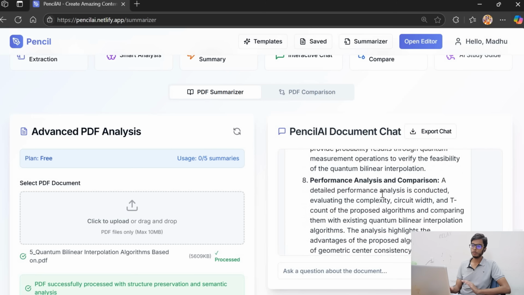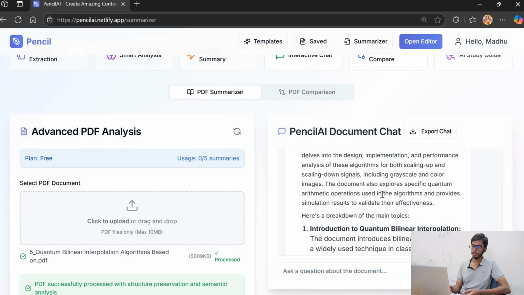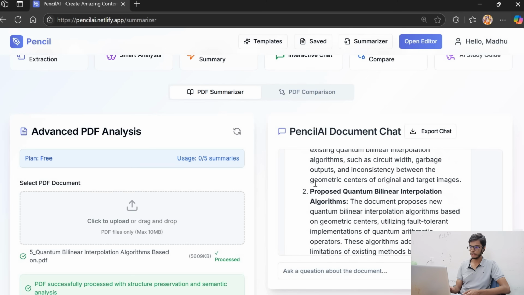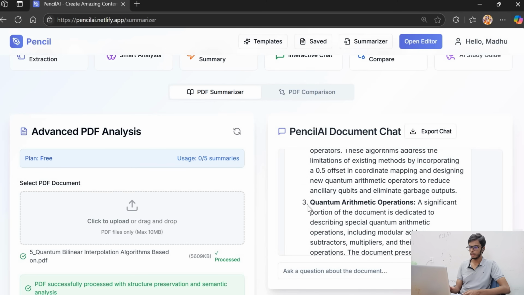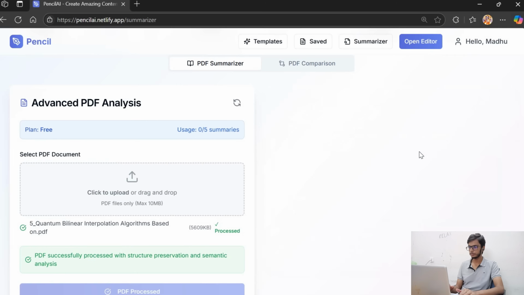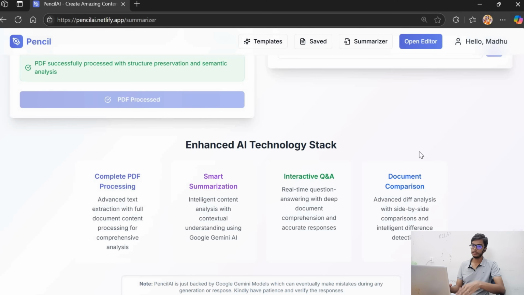And even if you want to test it further, because it is just a question and answer, you can also test it. Let me say, yeah, what are quantum arithmetic operations? Now let's copy this phrase, and I'm going to ask, what are quantum arithmetic operations? So it is again analyzing the complete PDF to give the accurate answer.